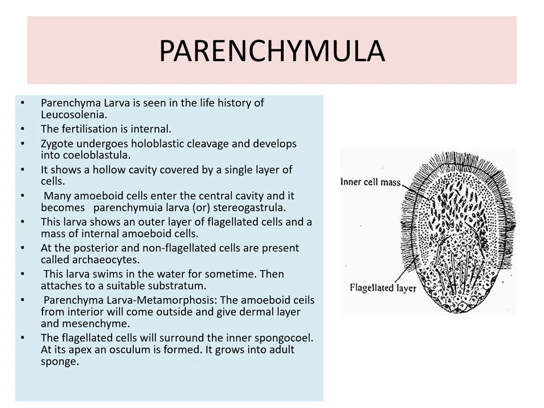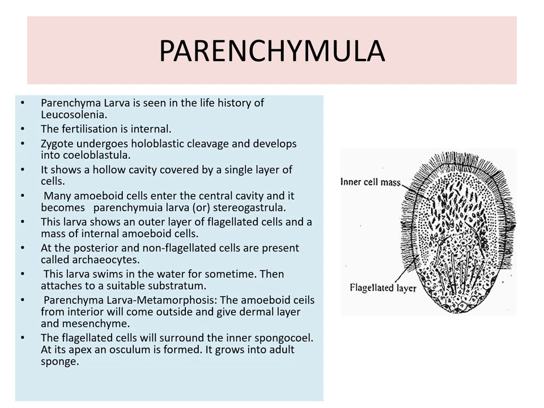This larva shows an outer layer of flagellated cells and a mass of internal amoeboid cells. At the posterior end, non-flagellated cells are present. They are known as archaeocytes. This larva swims in water for some time and then attaches to a suitable substratum.